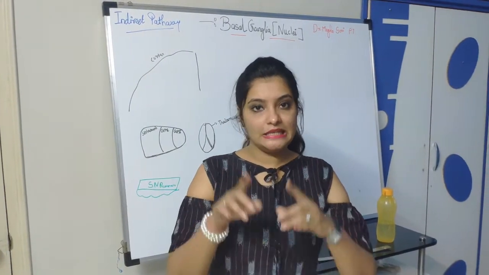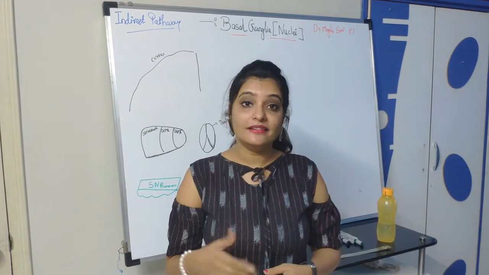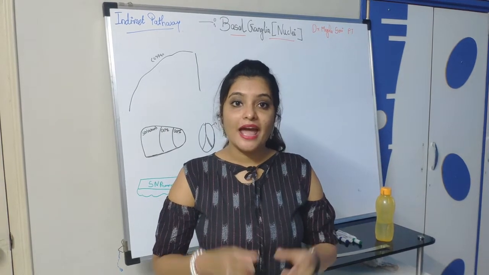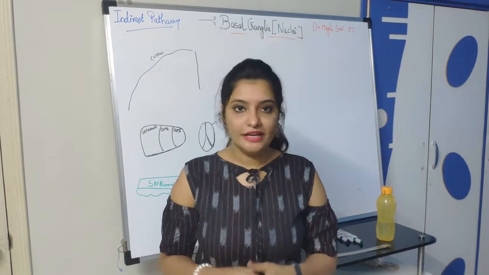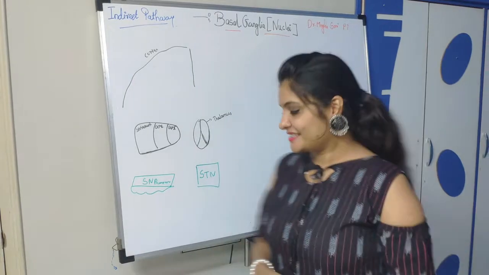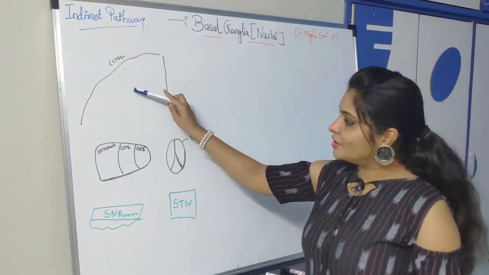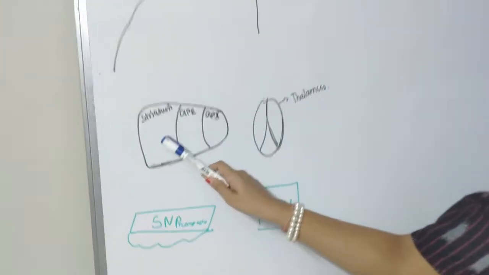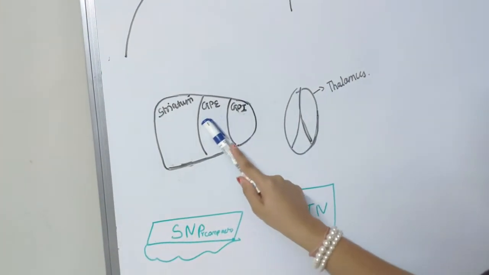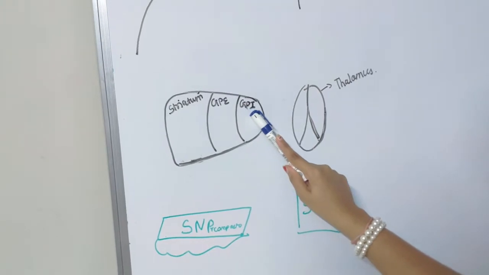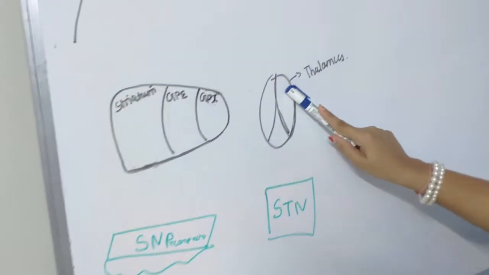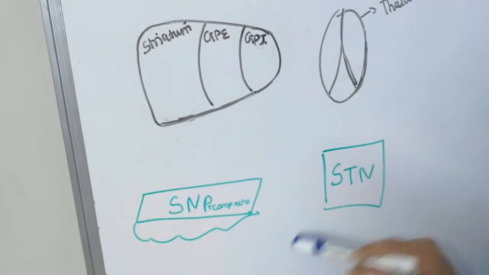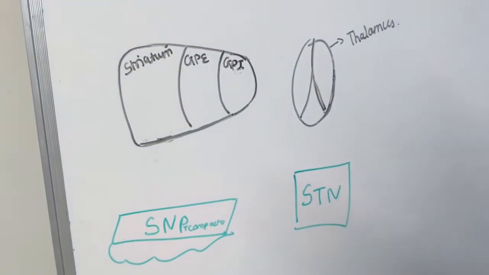First we'll see the connection of the indirect pathway, then the function of the indirect pathway, and the role of dopamine on the indirect pathway. So let's start. This is the cortex. This is the striatum, meaning putamen plus caudate nucleus. This is globus pallidus external. This is globus pallidus internal. This is the thalamus. This is the substantia nigra, and this is the subthalamic nucleus.